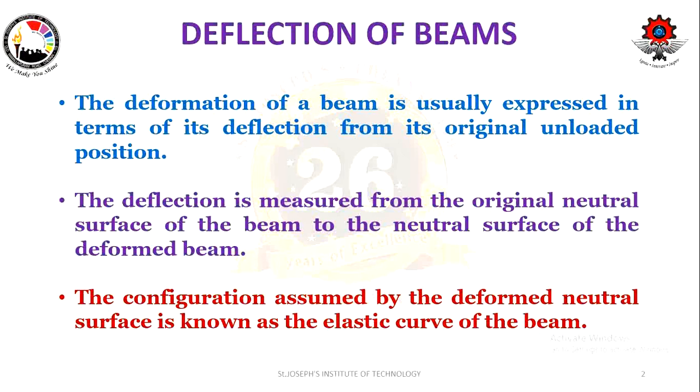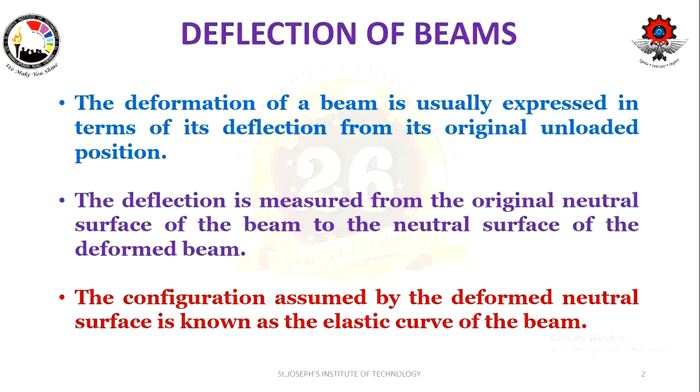You might have seen beams loaded with various loads like point load, UDL, UVL, right? So whenever you load some beam, it is going to deform. It is going to change its shape.